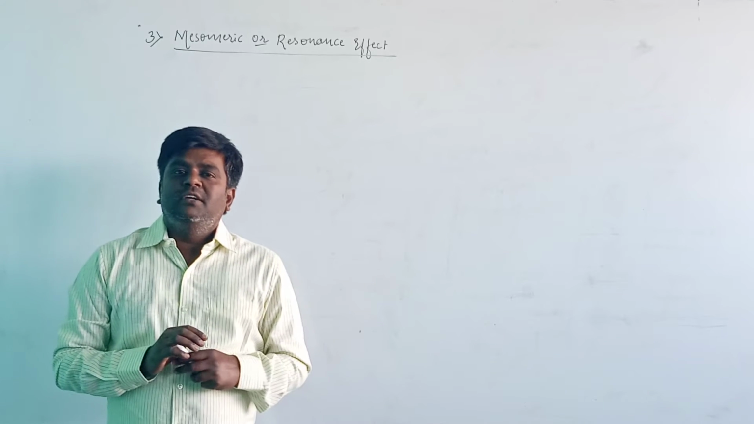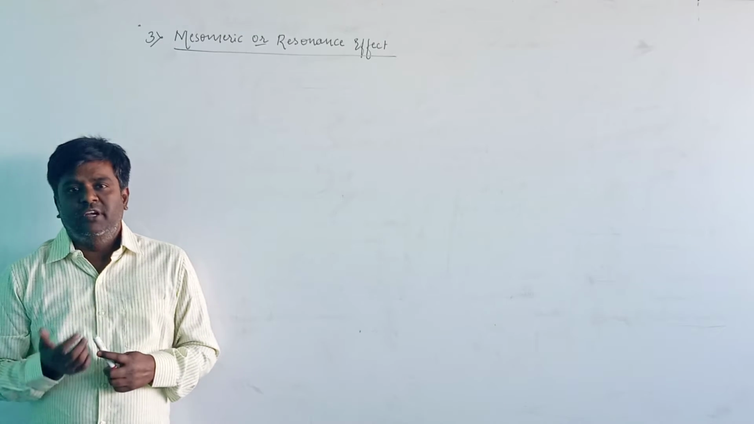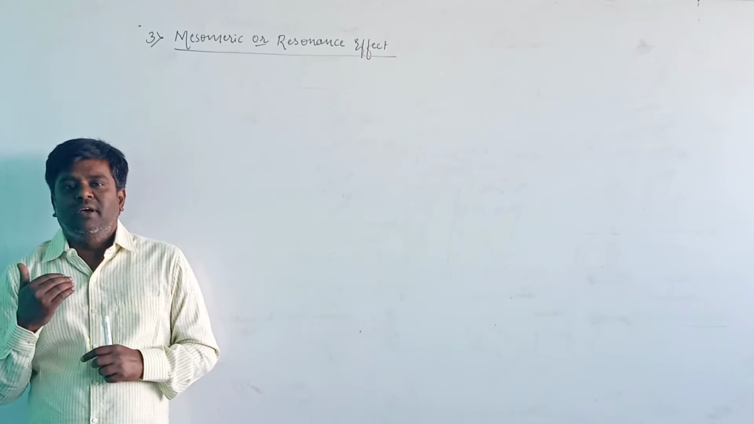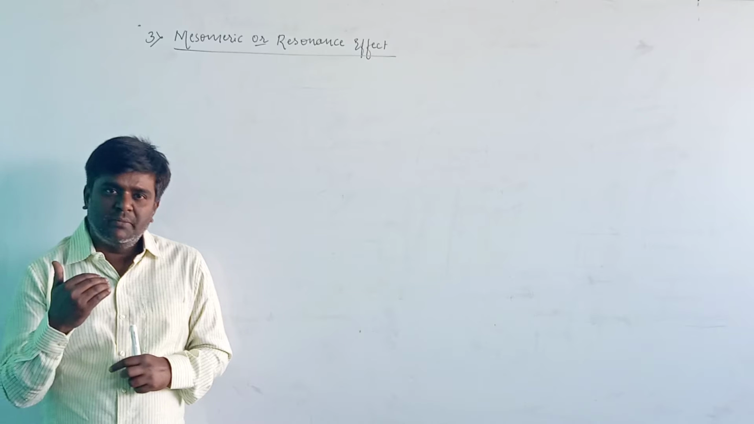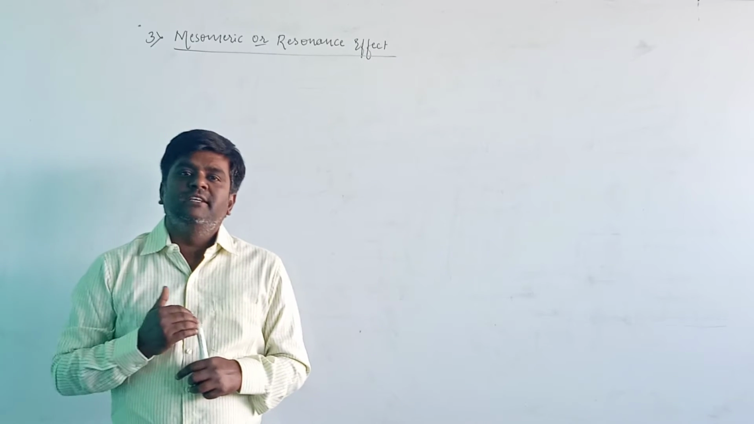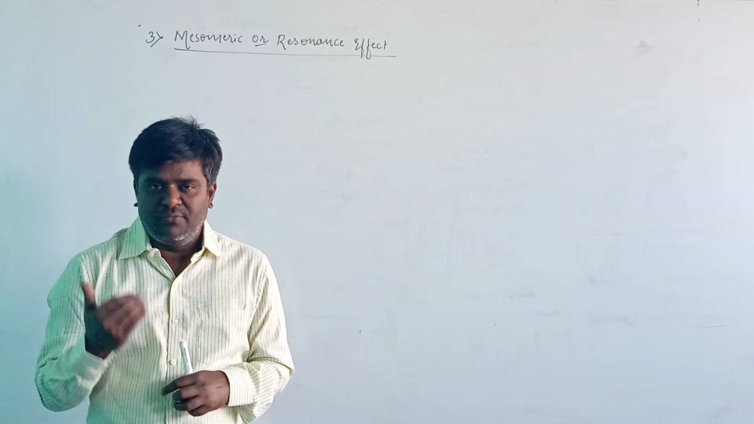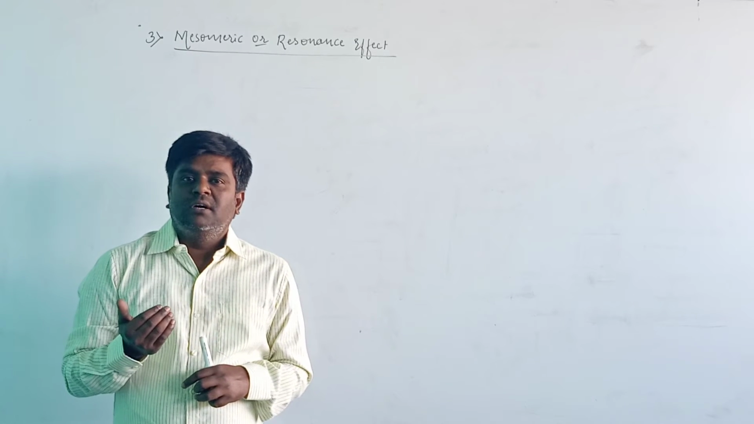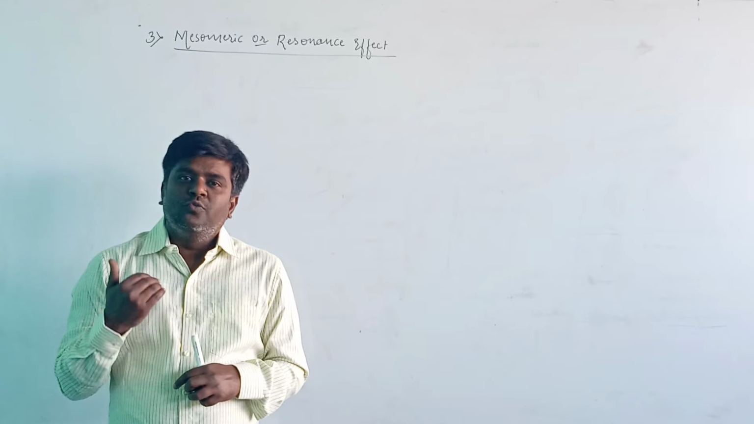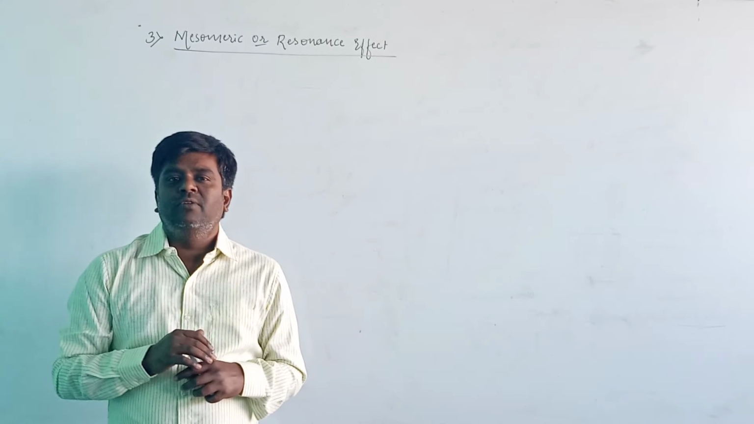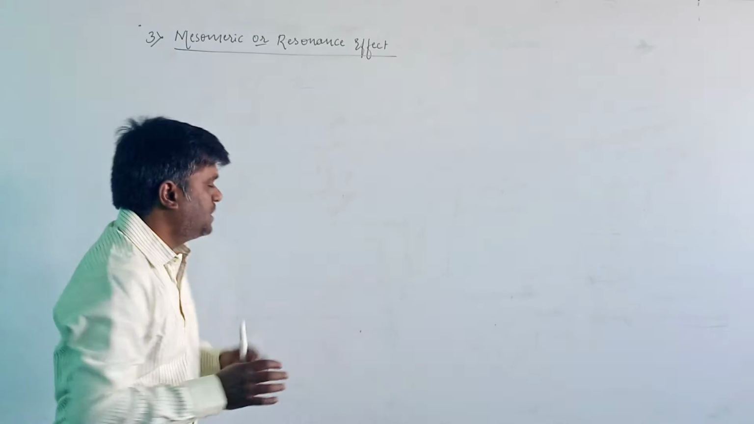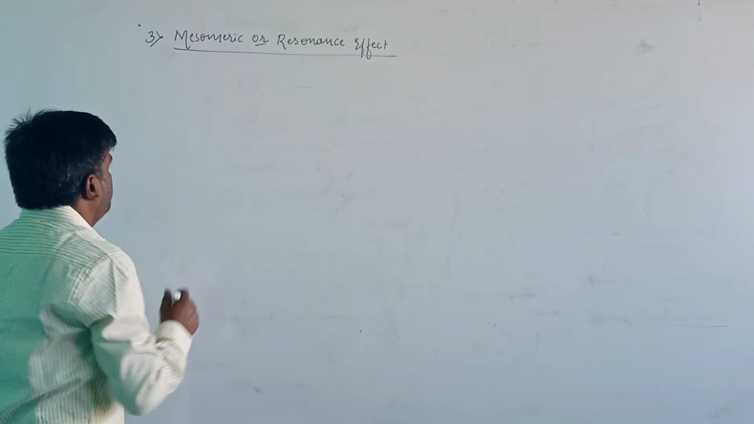These are further divided into two types: one is positive and the other is negative. Positive means the delocalization of electrons takes place away from the substituent group. Negative means the displacement of electrons takes place towards the substituent group, and it is known as the minus M effect or minus R effect. Let us see how the effect takes place.